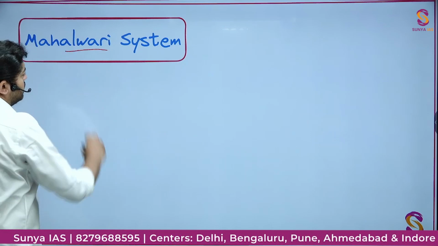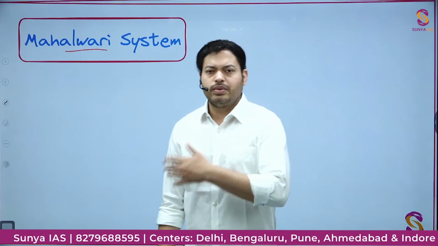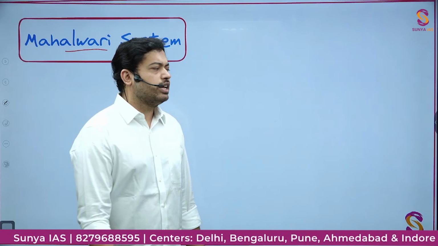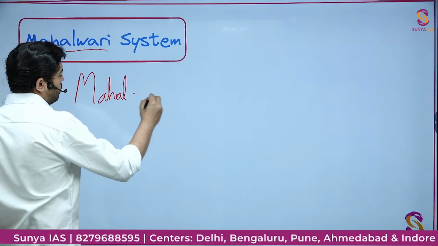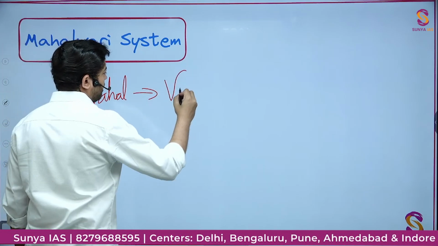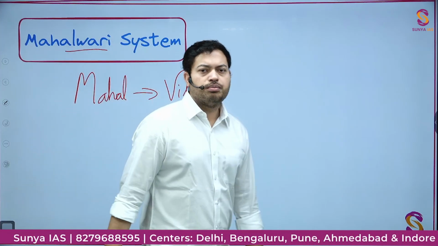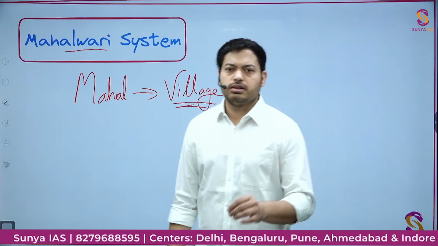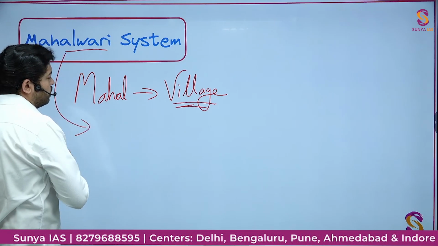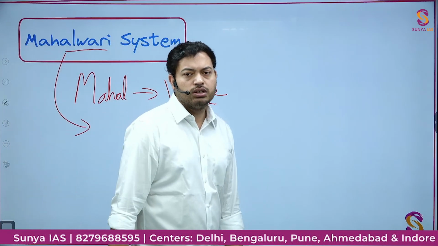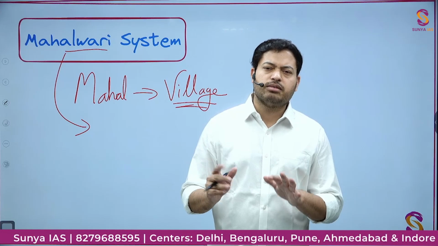Now the third thing, that is the Mahalwadi system. In the previous lecture, in the terminology section, while talking about the Mughal administration, we have already seen that Mahal was a word which was used for villages in Mughal times. Good, great. Now the Mahalwadi system was introduced in those areas where the village was very developed, not in the sense of wealth but administratively and politically.